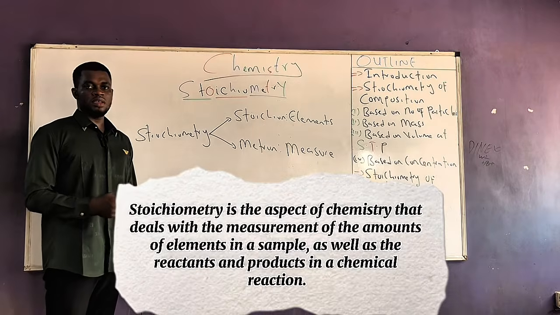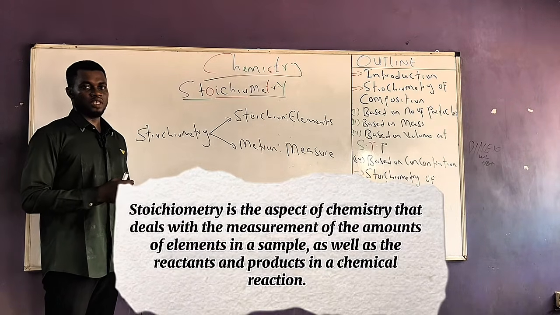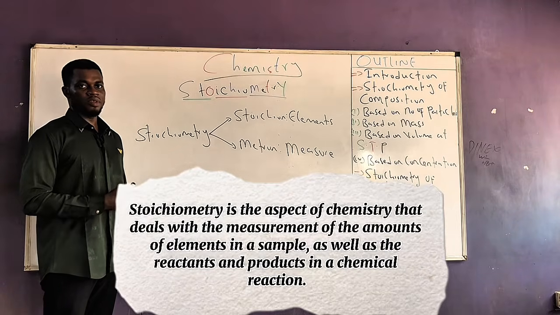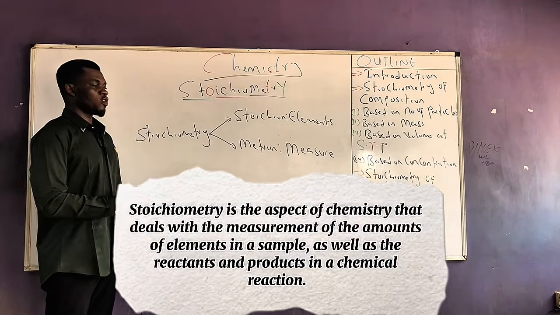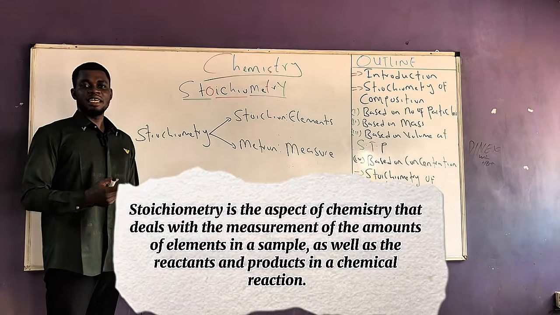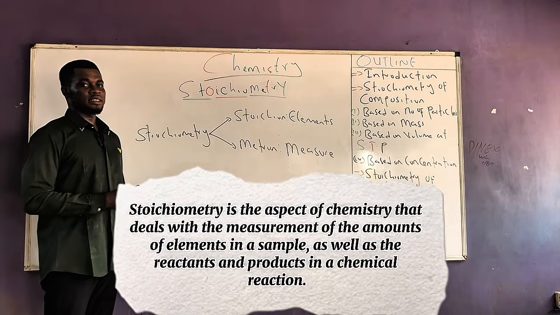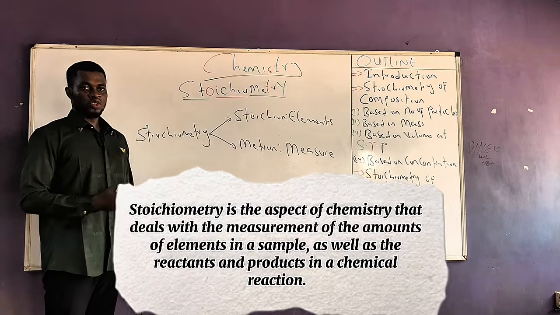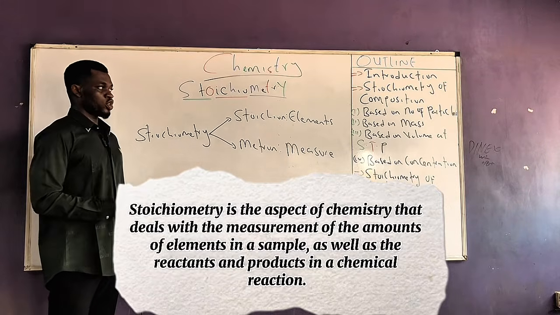But if we were to give a much more comprehensive definition, I would say that stoichiometry is the aspect of chemistry that deals with the amount or the measurement of elements in a sample, as well as the amount of reactants and products that participate in the chemical reaction. So there are two aspects of stoichiometry which we shall discuss.